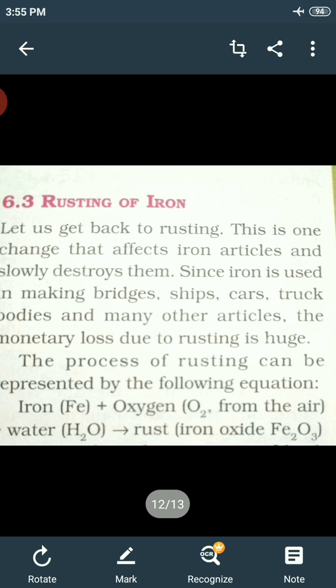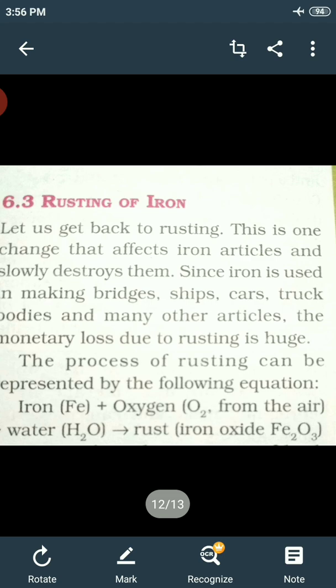Now the second one: to deposit a thin layer of metal like zinc or chromium on iron. This is called galvanization. So the first one is painting. You know that in everybody's house, every year and time and again, we paint the grills to avoid rusting. The second one, galvanization, means to deposit a thin layer of metal like zinc or chromium on iron. The rusting of iron is prevented.